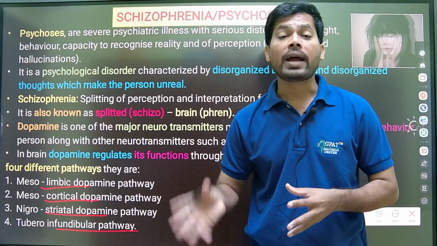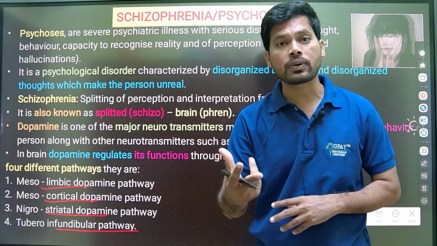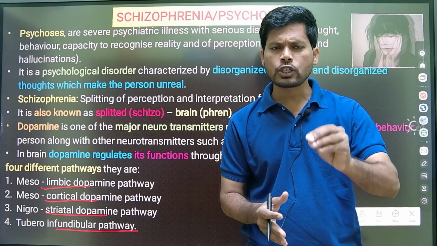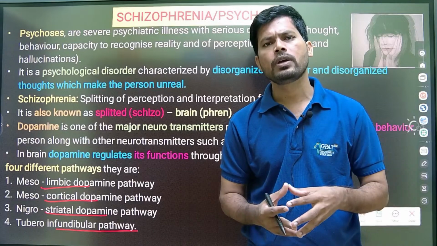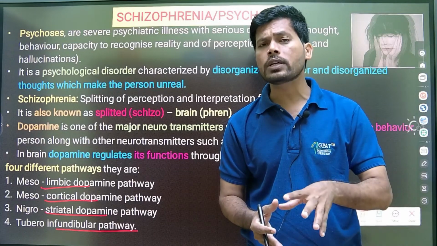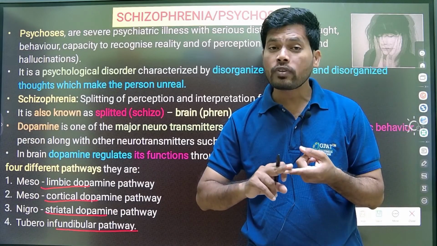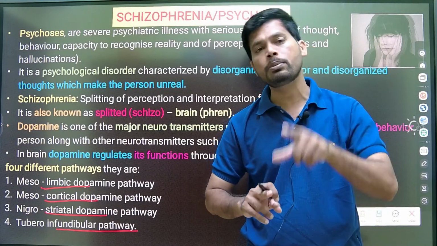But our antipsychotics act non-selectively. In psychosis, there is a domination of dopamine function, so antipsychotics decrease the dopamine function. Decreasing dopamine function is essential in the mesolimbic pathway.